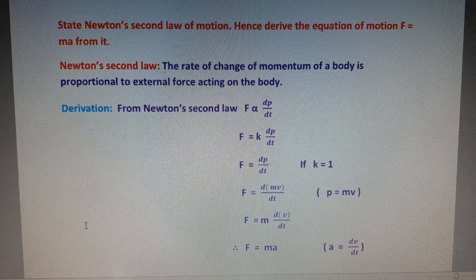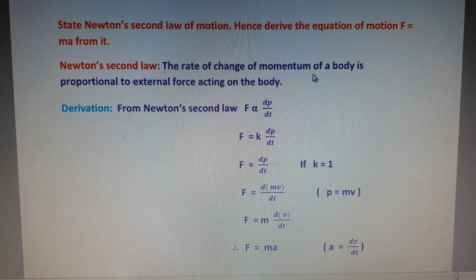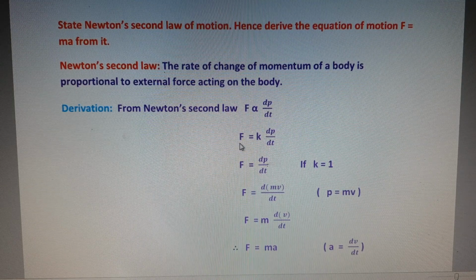The next important 4 marks question in laws of motion. The question is, state Newton's second law of motion, and hence derive the equation of motion F is equal to ma from it. First, we write the statement of Newton's second law. The statement is, the rate of change of momentum of a body is proportional to the external force acting on the body. So we can write the equation F proportional to dp by dt, and equating, F is equal to k dp by dt. So F is equal to dp by dt, since k is equal to 1.